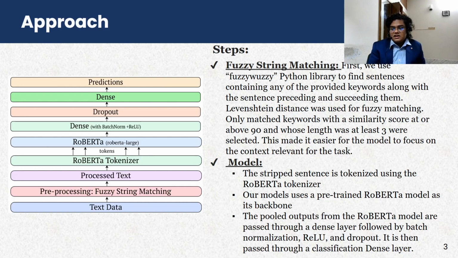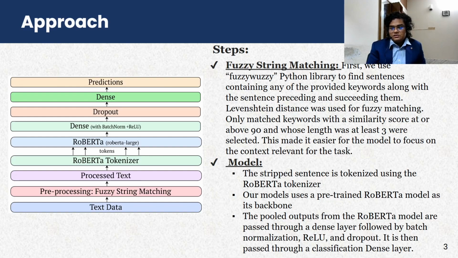The key idea behind this was that we wanted to make it easier for our models to focus on the context that was relevant to the keywords that we had to classify, and to get rid of all the extraneous information that was contained in the post.